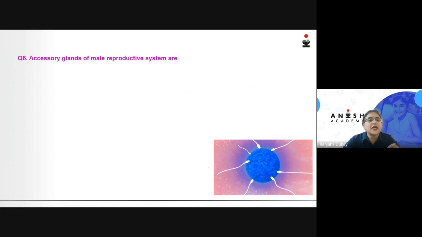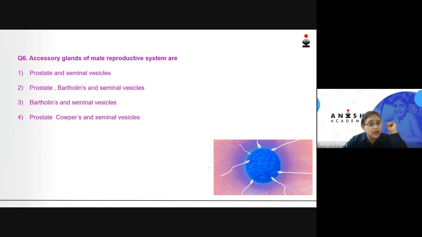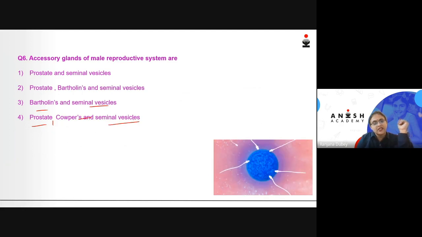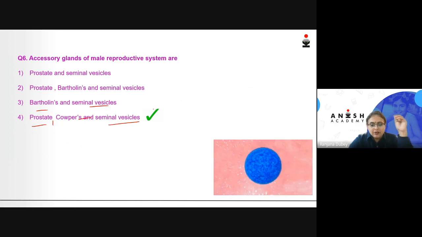Next question is, accessory glands of the male reproductive system are? Options: prostate and seminal vesicle; prostate, Bartholin's and seminal vesicle; Bartholin's and seminal vesicle; or prostate, Cowper's and seminal vesicles. Out of these four options, which is the right answer? The right answer is obviously the fourth option, which is prostate, Cowper's gland and seminal vesicles.